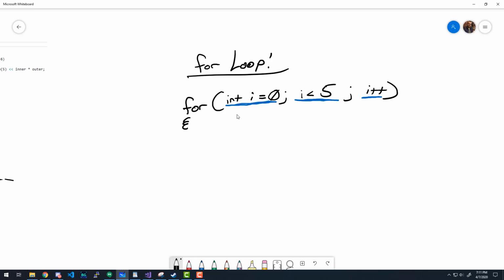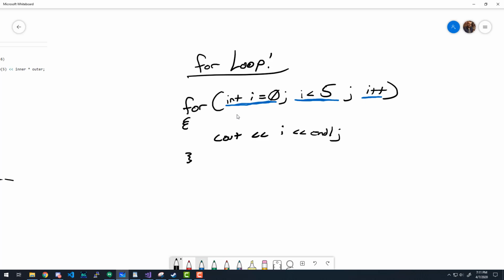So now, if I put some curly braces here, let's just cout i. Actually, I want to do a new line here. And that is an i right there.